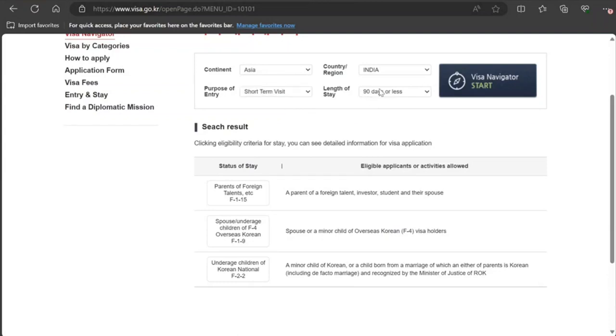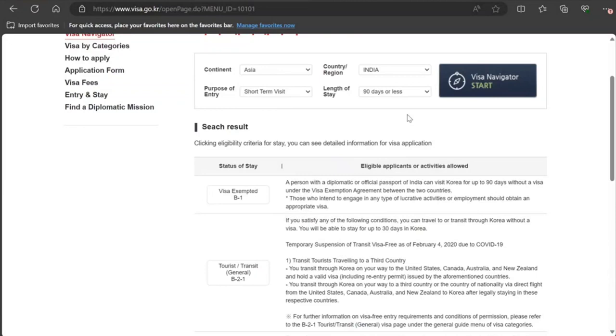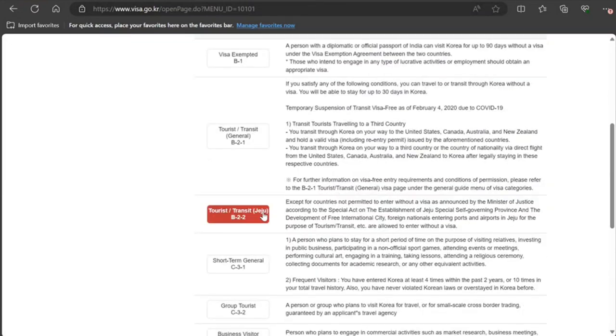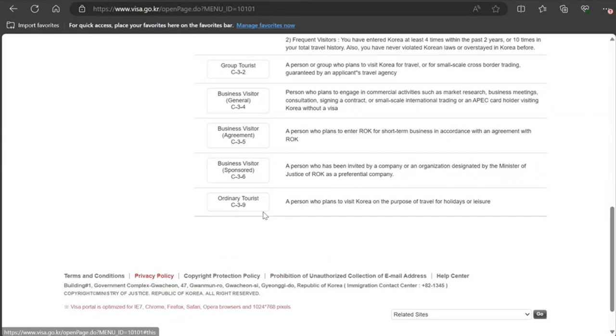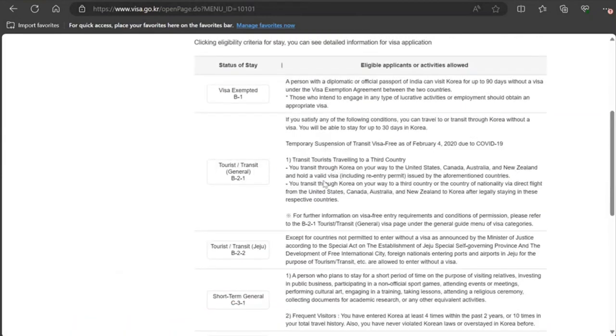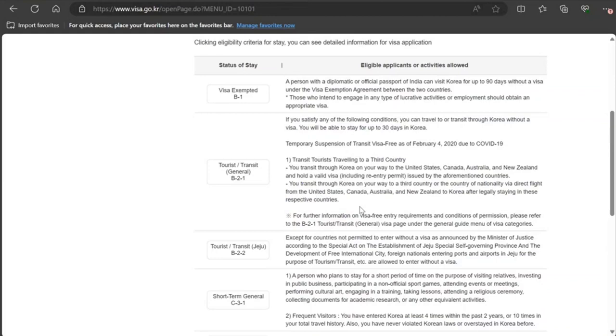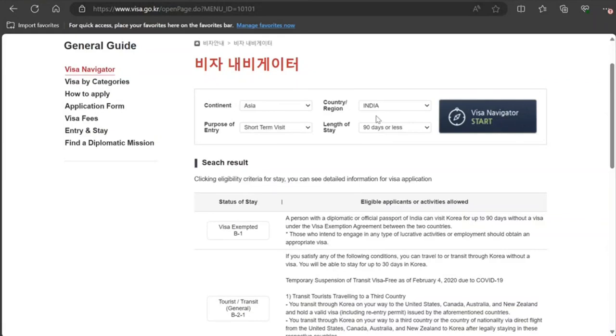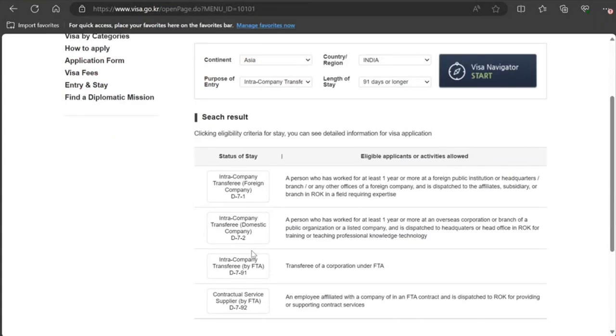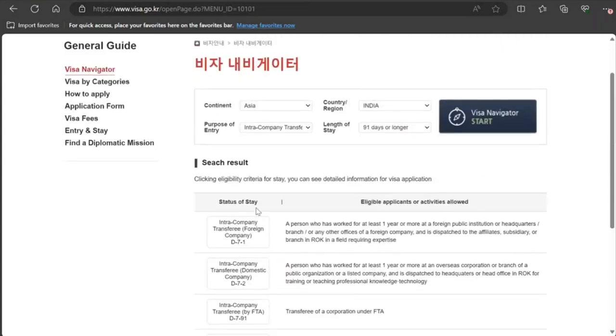Let's say if I select short-term visa, 90-day or less. Now you need to read it further, the conditions also, like transit visas, in which condition you don't need. Okay, all this information is available here that you can select if you want to go there for intra-company transfer. So from here, you can click on the result and proceed.